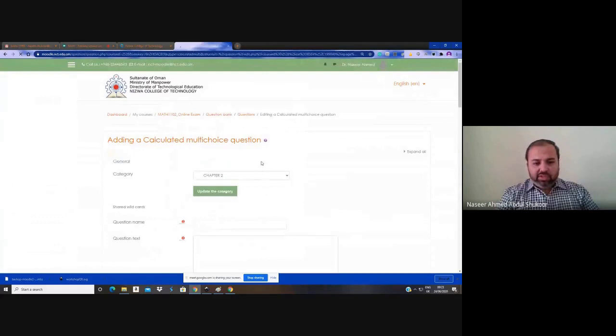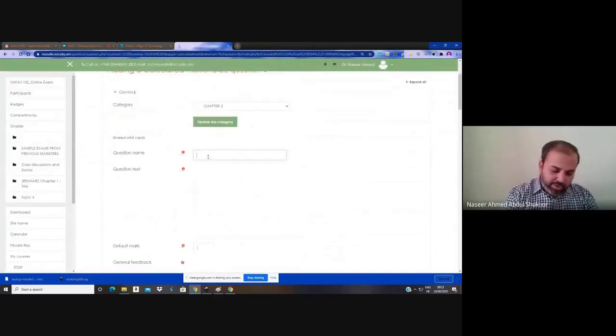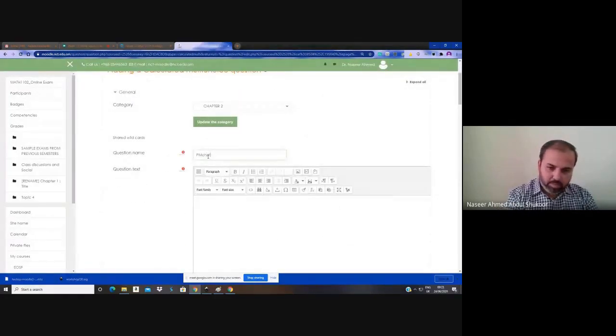Calculated multi-choice question. Then name it as per your wish. Whatever you are typing as math content, you have to type between the slash brackets. The dollar symbol is not working here. In Moodle 3.1 onwards, I think they stopped rendering the math inline between the dollar symbols.